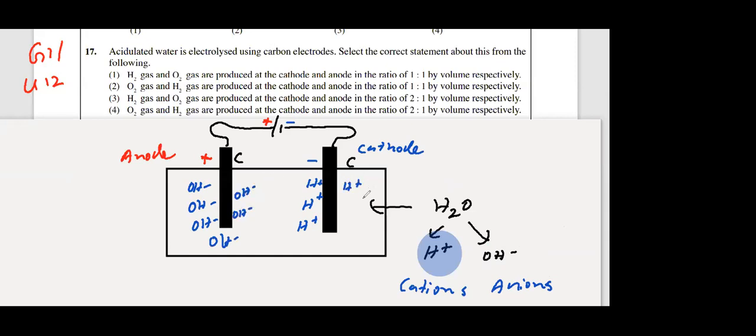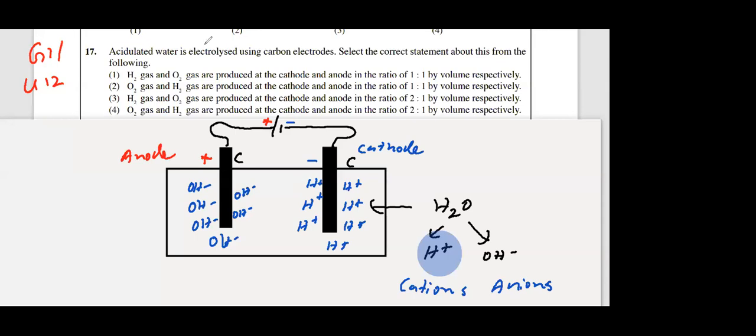And negative OH- is attracted towards the anode, and H+ is positively charged, so it is attracted towards the cathode. That means ions get separated like this. When you are given electrolysis, first label the electrodes plus and minus, then separate the ions. What is the first step? Label the electrodes plus and minus, and separate the ions towards the oppositely charged electrode.